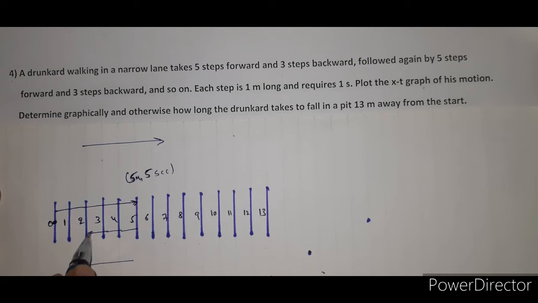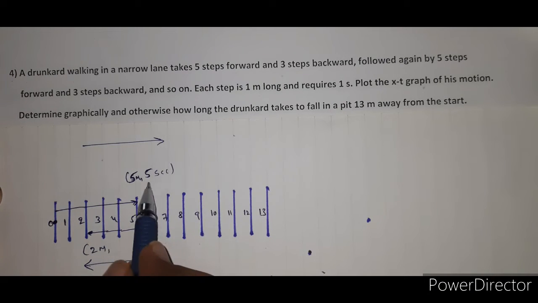Now at this position, the distance from the initial point is 2 meter and the time is 5 second, and he covers 3 meter in the backward direction, which took 3 second. The total time is 8 second, right?